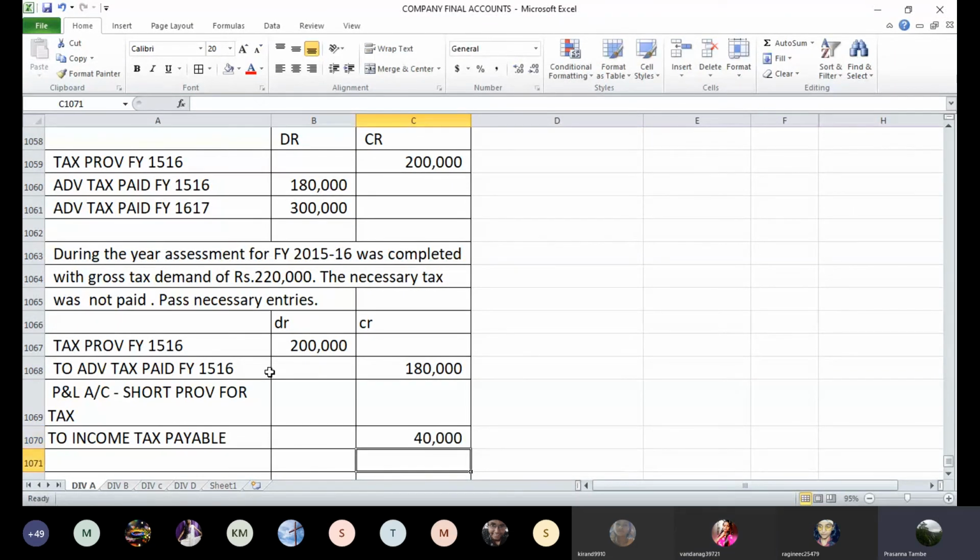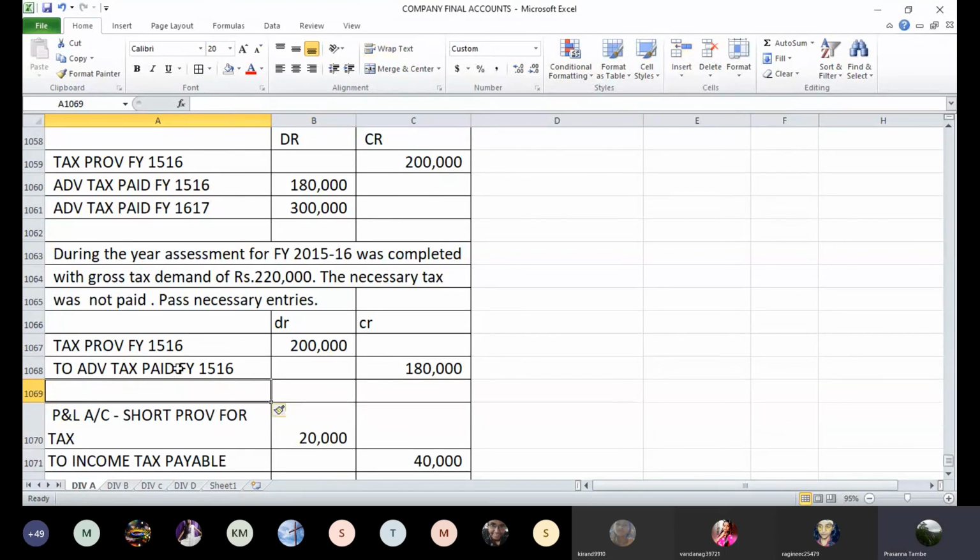Then you have made a provision of 2 lakhs. What is the actual tax liability? 2,20,000. So your provision is short by 20,000, which will be debited to profit and loss account. So your entry is tax provision account debit 15/16, 2 lakhs, to advance tax 1,80,000, to income tax payable 40,000, and P&L account debit for short provision 20,000. This is how the entry will be passed by you. Have you understood this entry? Yes, sir.